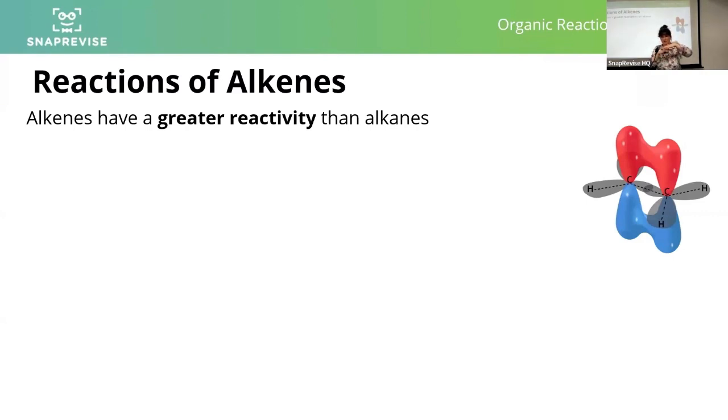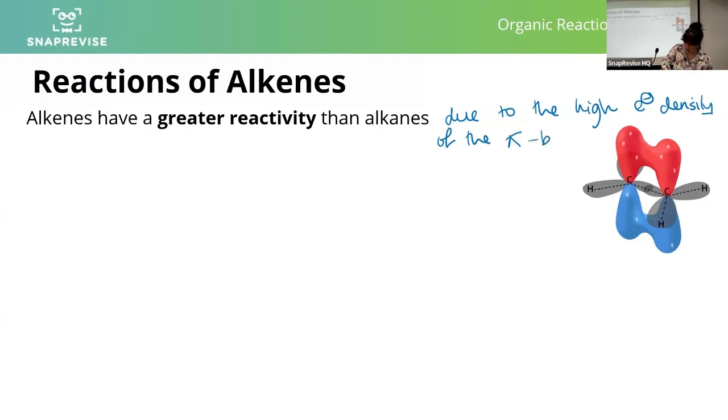That means that the electron density is spread out and it's more accessible by electrophiles, things that are attracted to areas of high electron density. So this is due to the high electron density of the carbon-carbon double bond. No, actually, I'm going to be much more specific than that, of the pi bond. It's the pi bit of the double bond that's important. Sorry, I'm going to be specific because that is key.